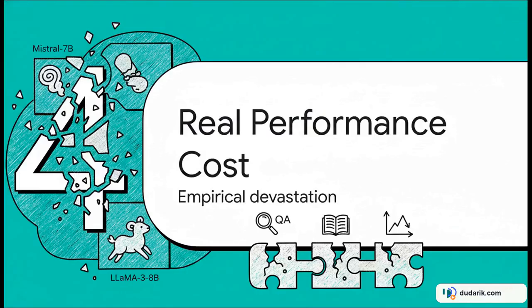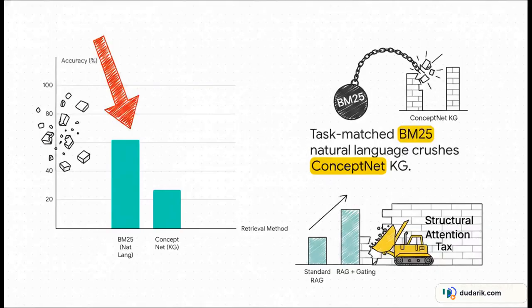All right, Section 4, the real performance cost. Let's look at the empirical devastation this causes. When tracking the impact across Mistral and Llama models on the HotpotQA benchmark, the results are honestly staggering. You're looking at a massive 30+ percentage point cliff. Task-matched BM25, which is really just your standard natural language keyword retrieval, completely crushes ConceptNet knowledge graph retrieval. We're talking a score of roughly 62 compared to a dismal 27. And hey, if you think you can just fix this with architectural gating strategies, nope. Gating barely moves the needle, giving you less than a 2 percentage point improvement. The structural attention tax just bulldozes right through standard RAG defenses.